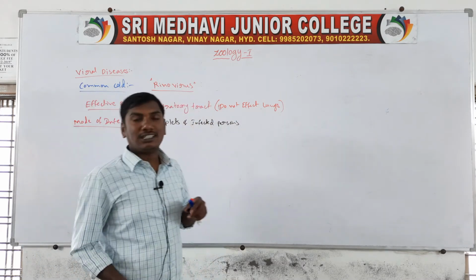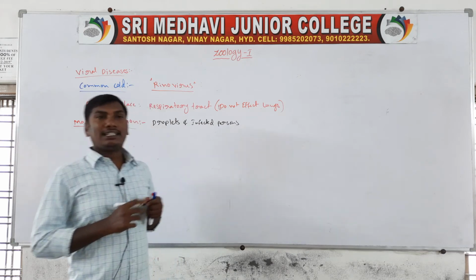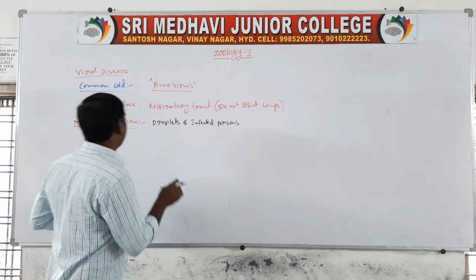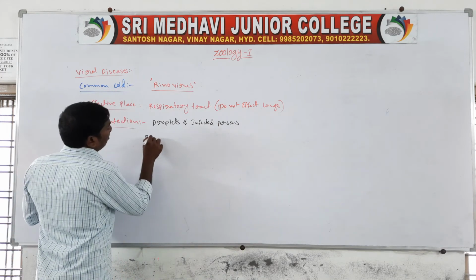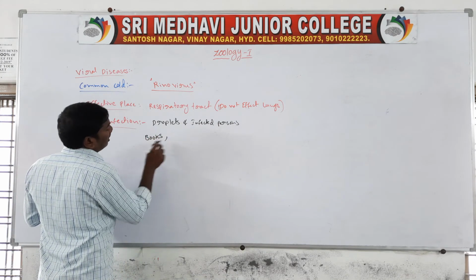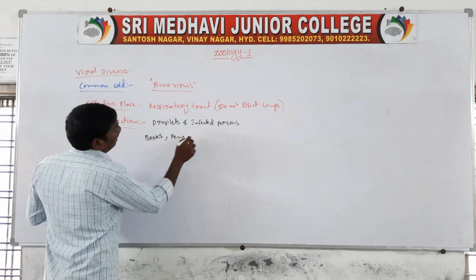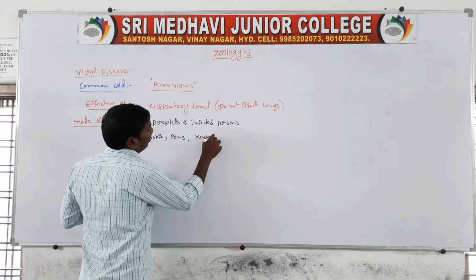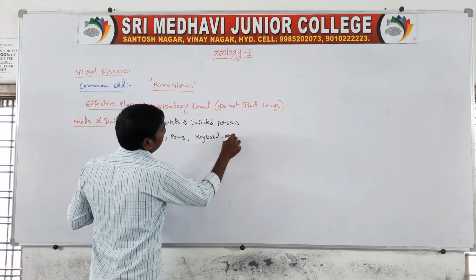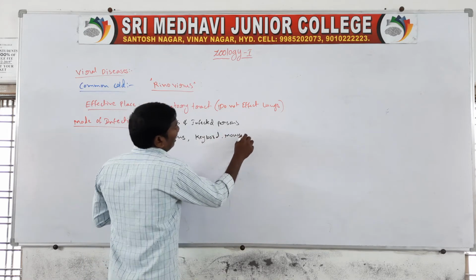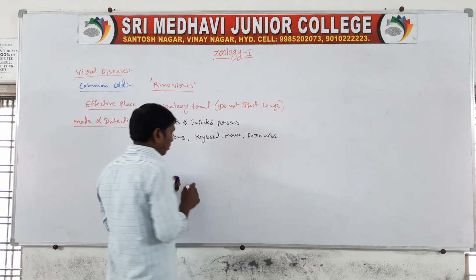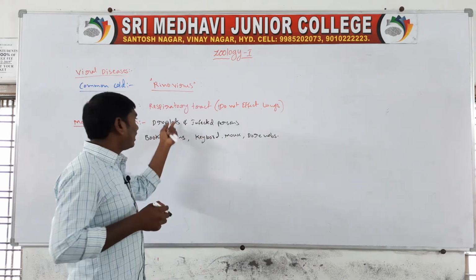These droplets cause the disease, and indirectly it spreads by using an infected person's books, pens, computer keyboard, mouse and door knobs. So these cause the infection, both direct and indirect.